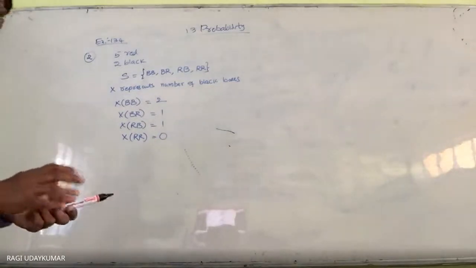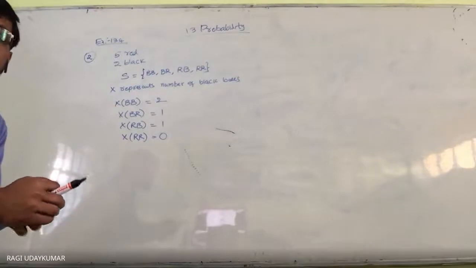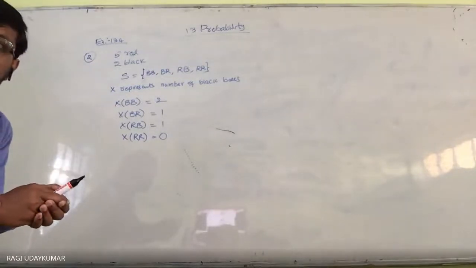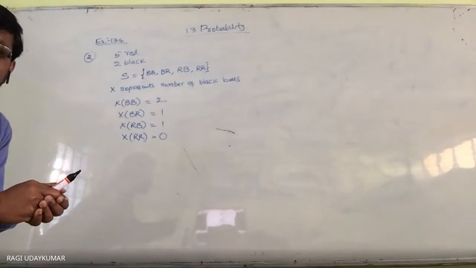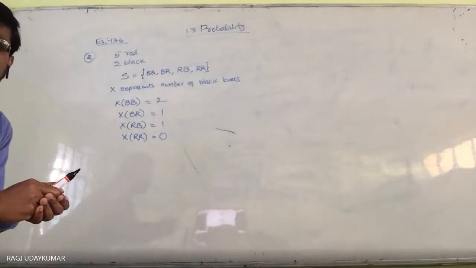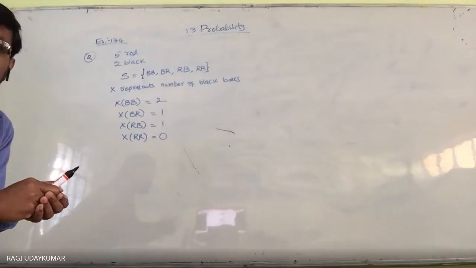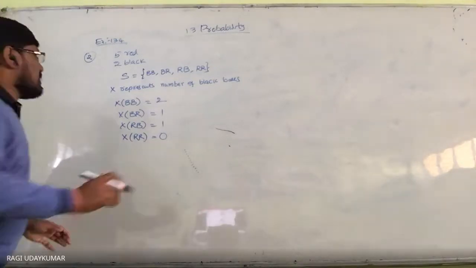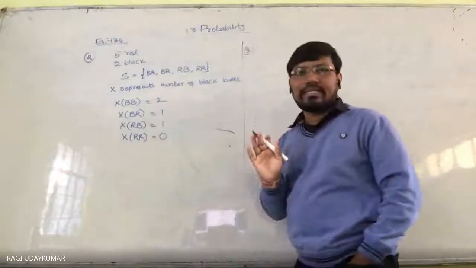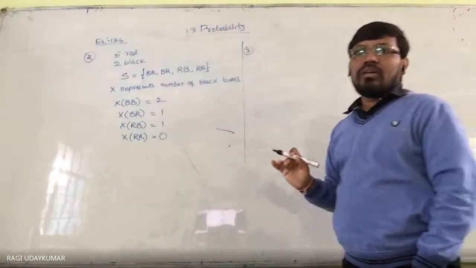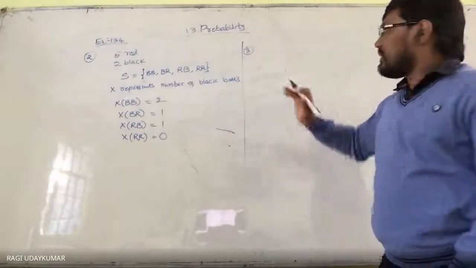In the same way, consider the third problem. X represents the difference between the number of heads and the number of tails obtained when a coin is tossed 6 times. The question is asking what the possible values of X are. See here, the coin is tossed how many times? 6 times it is tossed. So whenever you toss 6 times, there is a possibility.